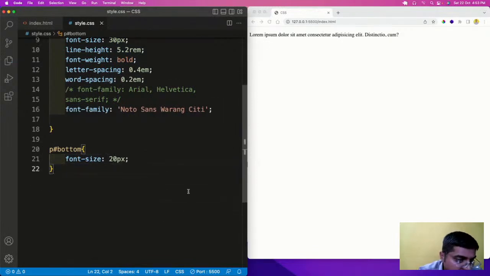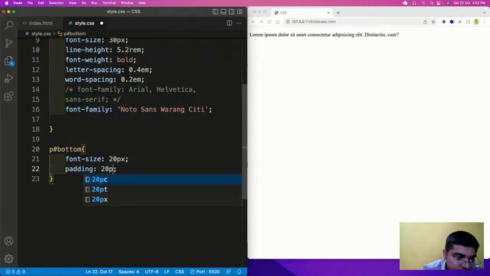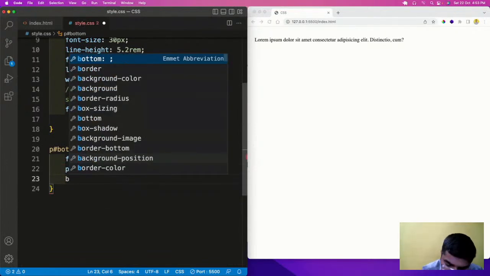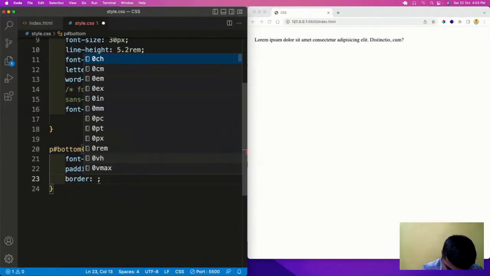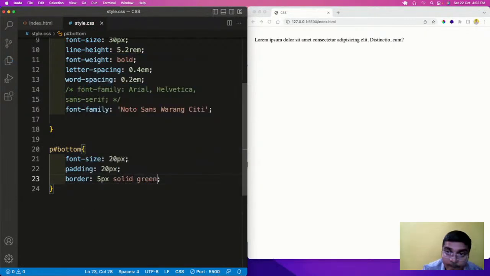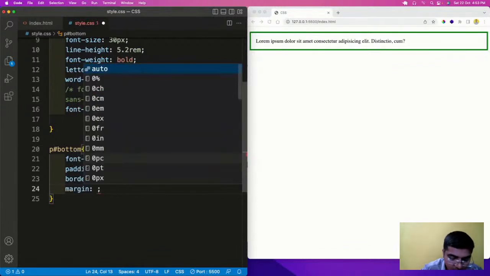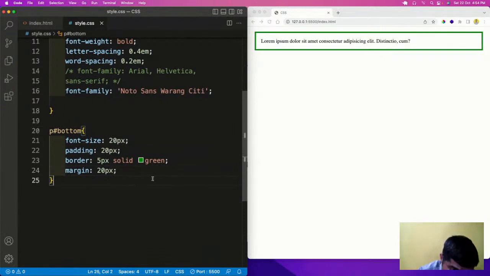So now let us create some box model. So we have padding of 20. After this padding we have border. Now we have margin of 20px. So here we have this box model complete.